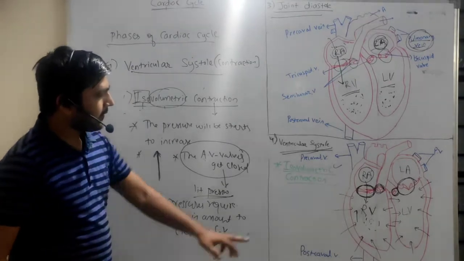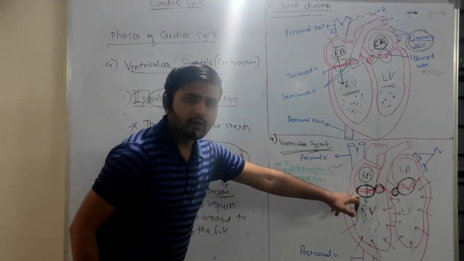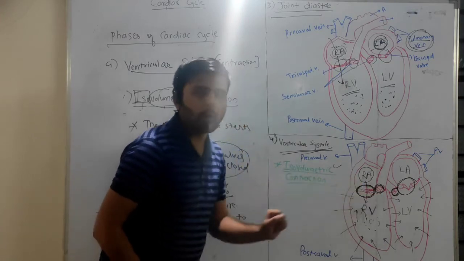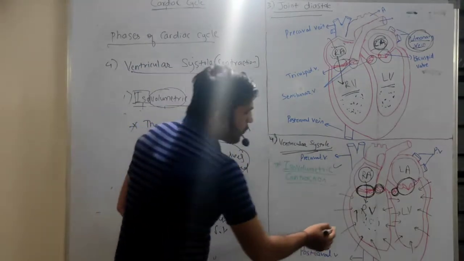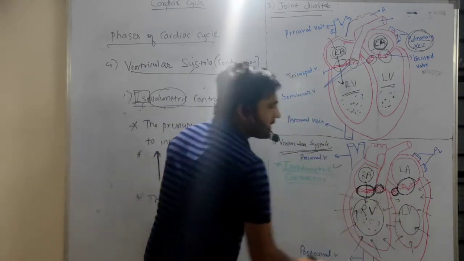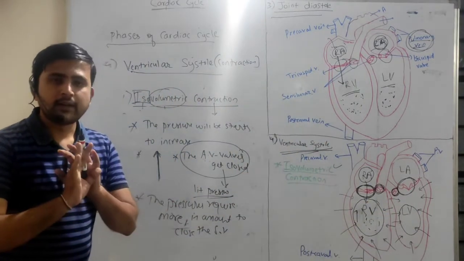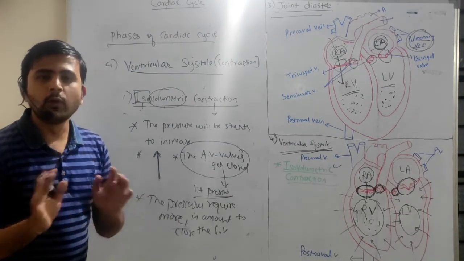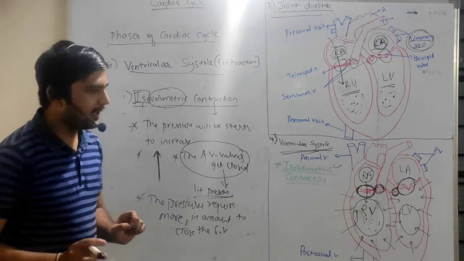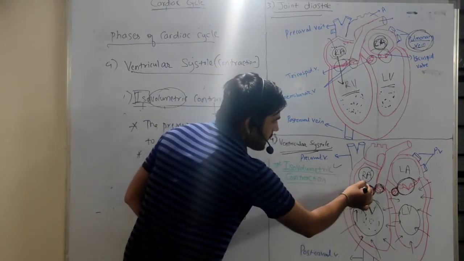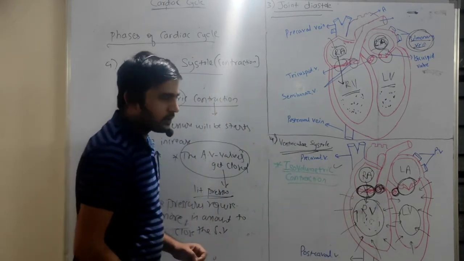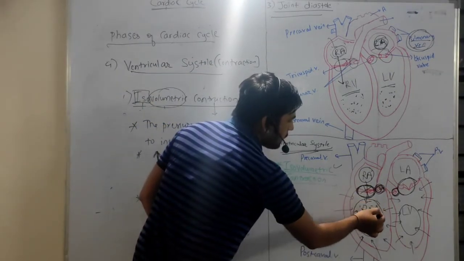Right? So what happens here? Both auriculoventricular openings are closed and semilunar valves also get closed. Okay, so whatever volume is present in the ventricles is the same, that is constant, there is no change in the volume of the ventricles, right? Keep it in mind, this opening is closed and this opening is also closed, and it has the volume.